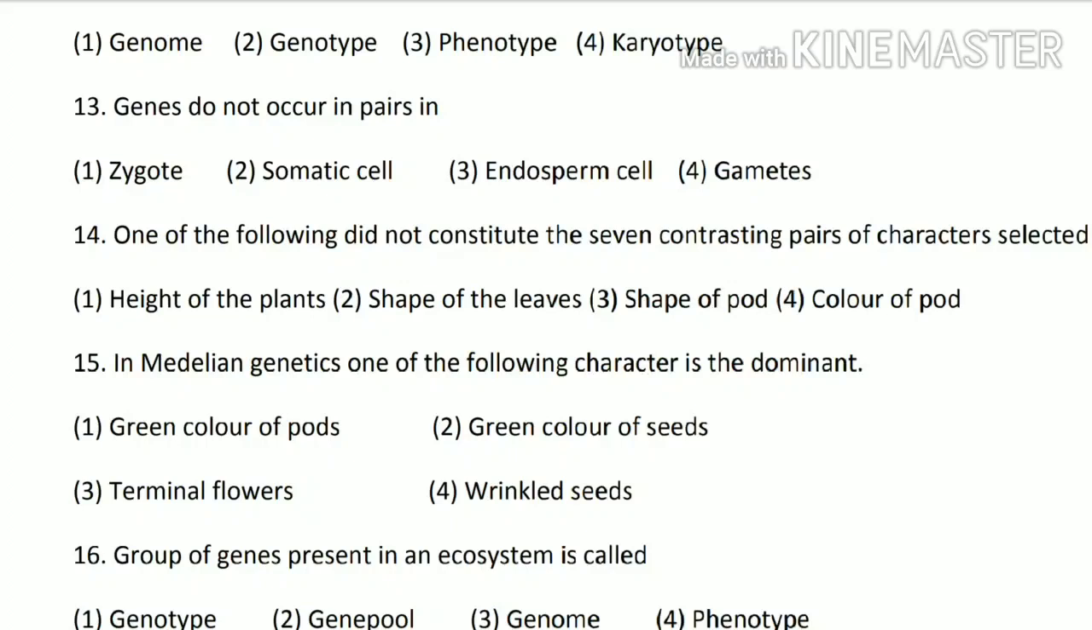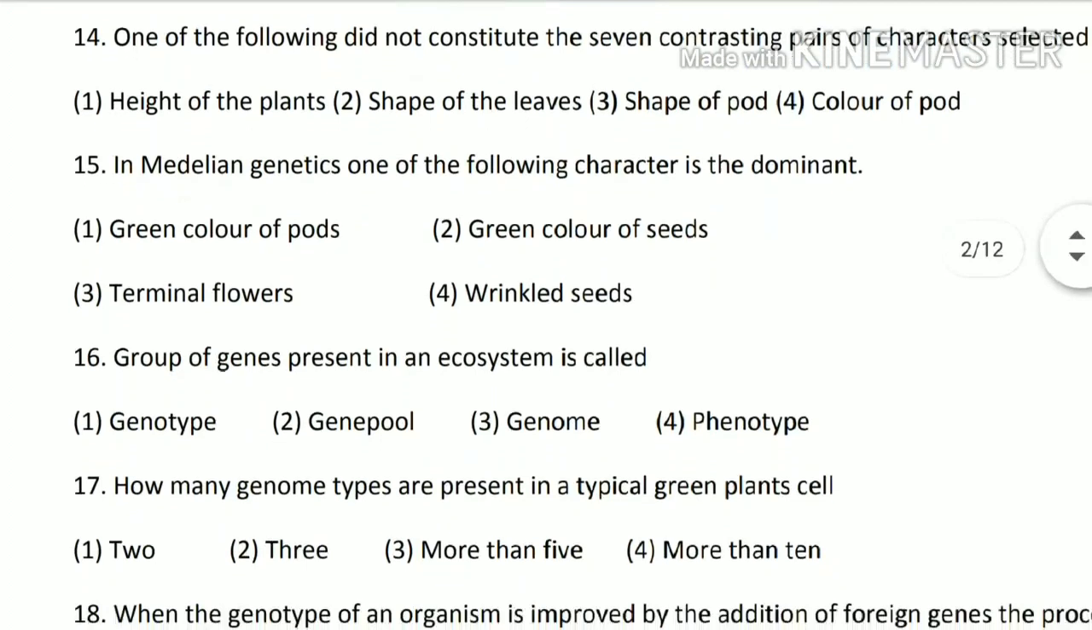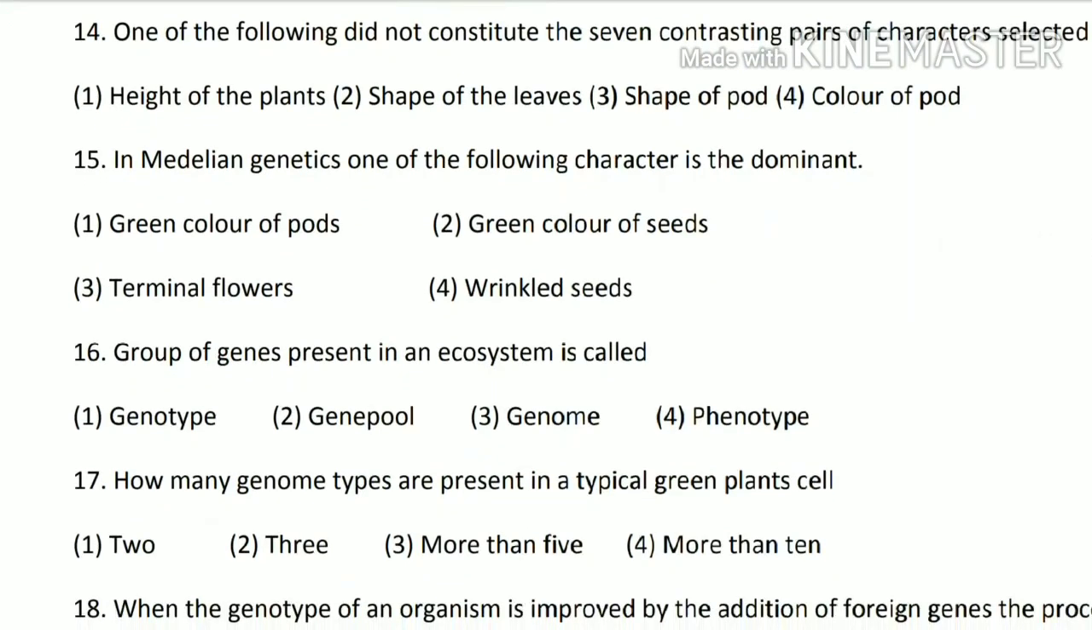Next, 15th question. In Mendel genetics, one of the following characters is dominant: green color of the pods, green color of seeds, terminal flowers or wrinkled seeds. So out of these 4 options, only one character is dominant, that is green color of the pods. Next, 16th question. A group of genes present in an ecosystem is called genotype, gene pool, genome or phenotype. So it is like a group of genes. When we say there is a pool, everything is present together, and a pool of what? It is a gene pool. That means option number 2 is the correct option.